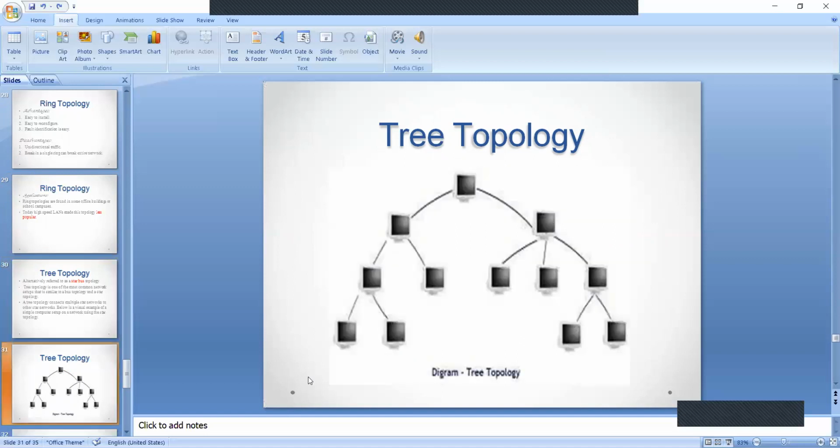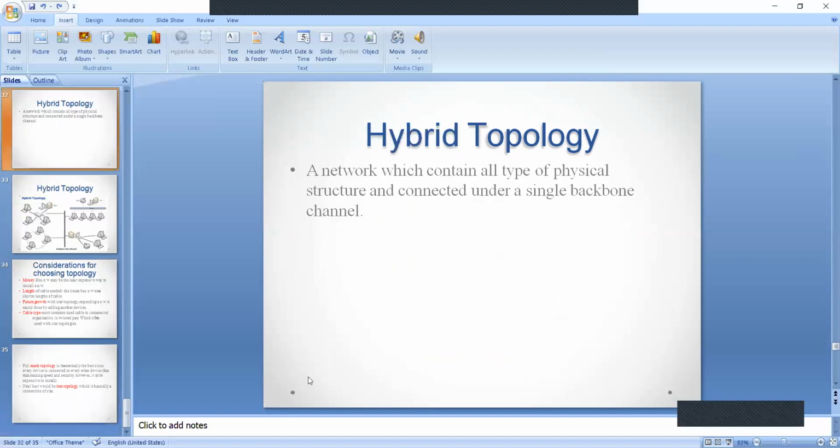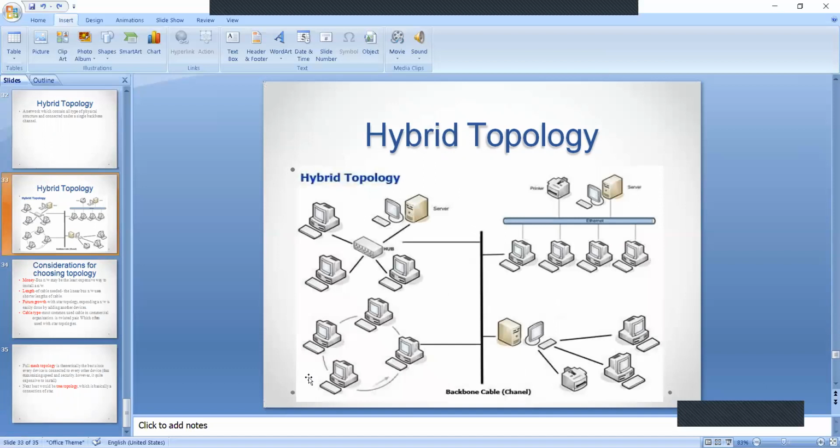This one is tree or hybrid topology. In tree topology, these nodes are connected in tree fashion. And the last one, hybrid topology. Hybrid topology is nothing but two or more topologies used in one network. That is said to be a hybrid topology.